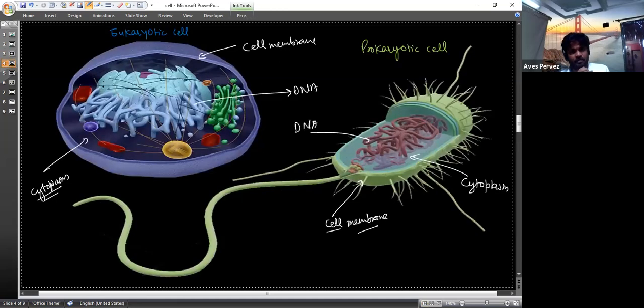I've given you an example of this one. There are the eukaryotic cells and the prokaryotic cells, and these cells have three things in common. One is the cell membrane, DNA, and the cytoplasm. They have the three things in common. And moreover,